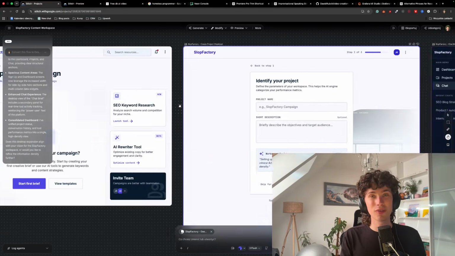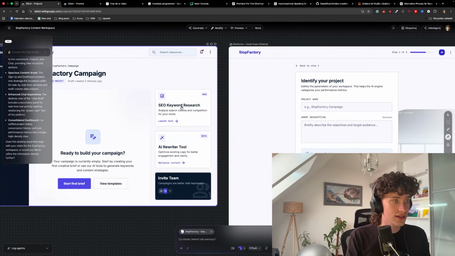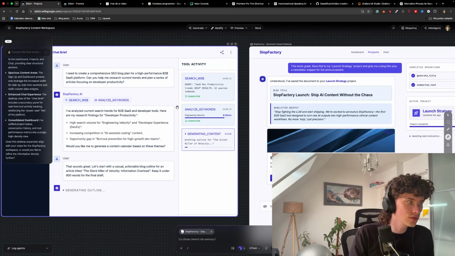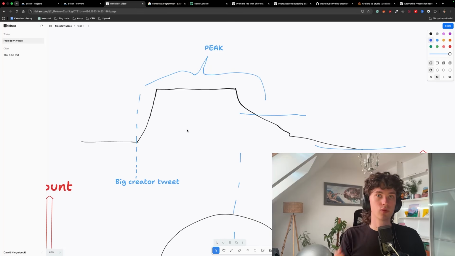Okay, so I've generated a fake application called SlopFactory, where users generate projects and then can basically talk with AI. And AI can use tools, there are agent calls, etc. So you can imagine a totally normal AI startup. So this is what we want to simulate.